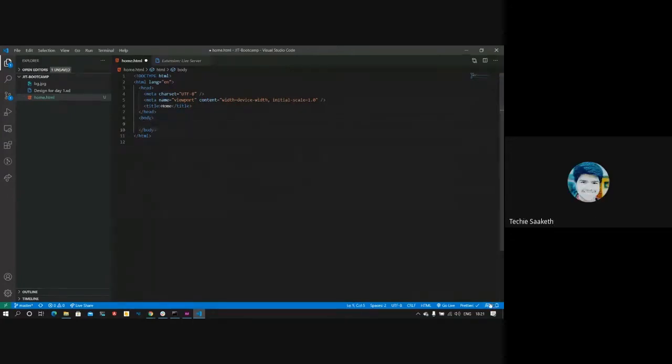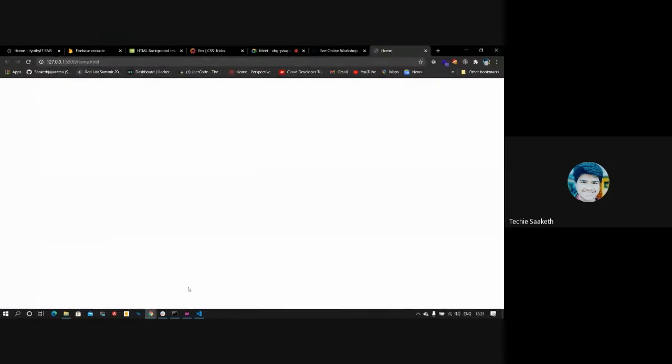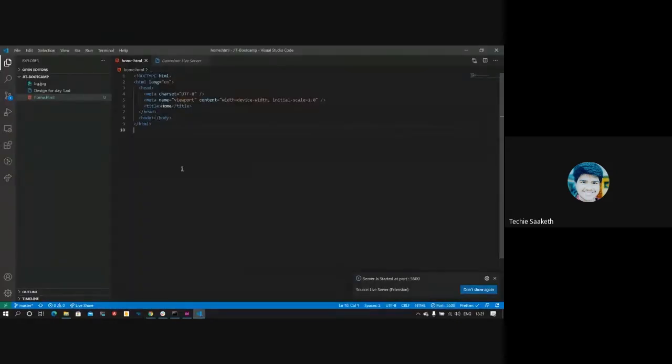Once that extension is installed, you will get an option to Go Live. When you click on this, it will open this page in the browser itself. Since there is nothing on our page, nothing is shown in the browser.